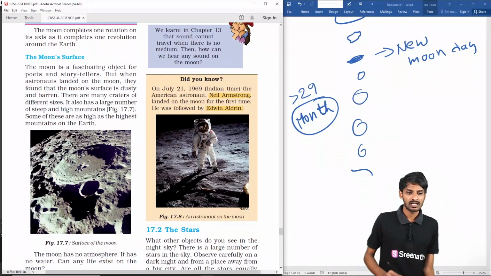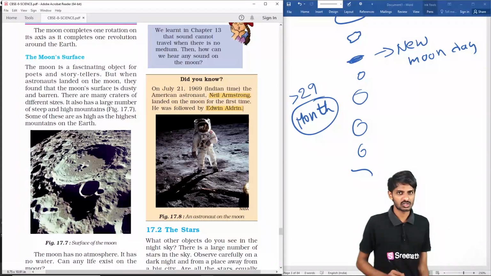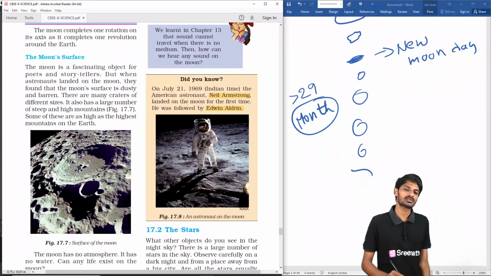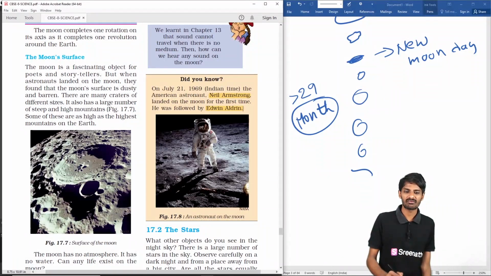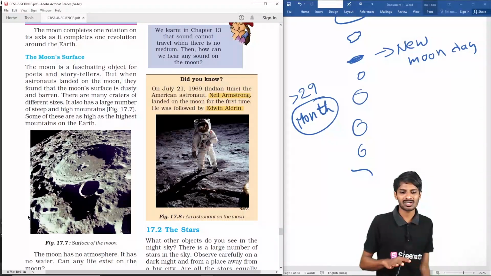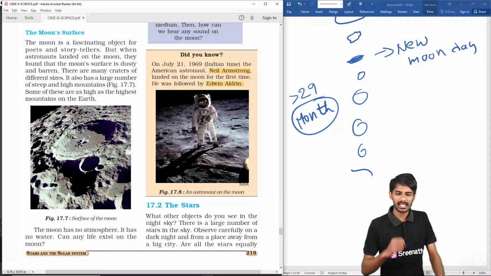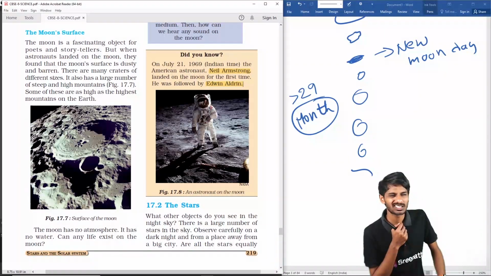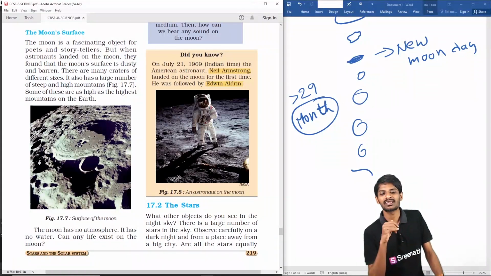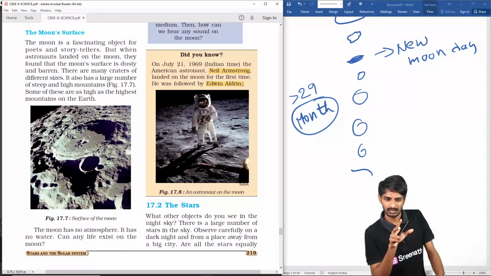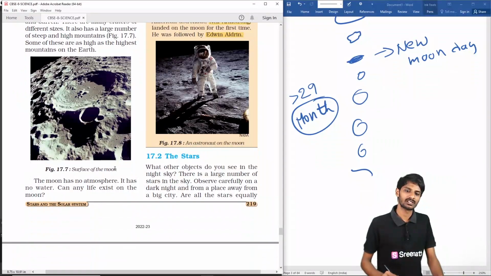So the moon surface is like this. There is no water, there is no atmosphere, there are so many holes and so many mountains, and its surface is not smooth. So many rough surfaces are there, not good for mankind, students. We may have many stories saying that the moon is very good, but in reality the moon's surface is not that good.